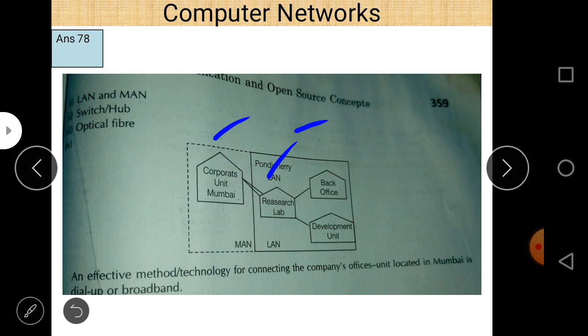So LAN connects all the buildings within the same city, where the distance is around 10 kilometers or a little more than 10 kilometers, so we can easily use LAN here. And to connect two cities, Pondicherry and Mumbai, we can use MAN here.